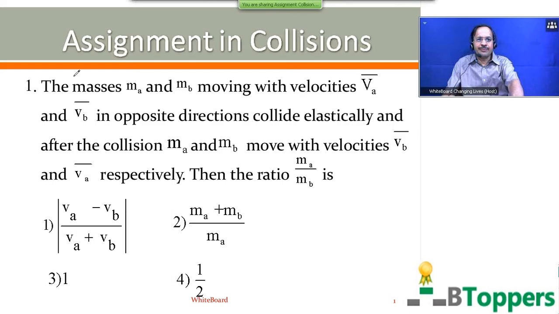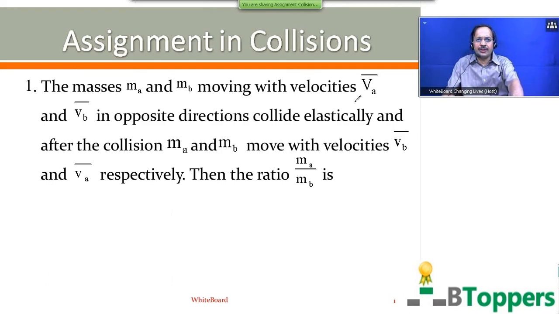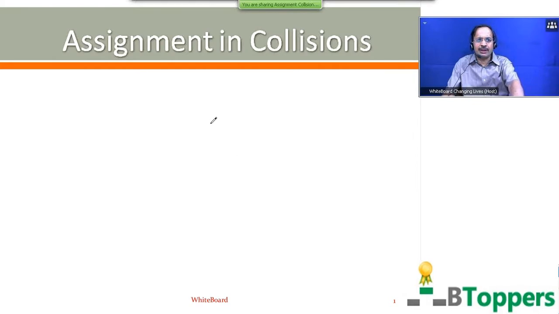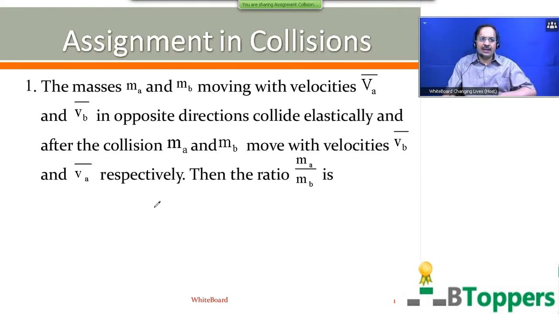The masses MA and MB, moving with velocities VA bar and VB bar in opposite directions, collide elastically, and after the collision MA and MB move with velocities VB bar and VA bar respectively. Then the ratio MA by MB is. This problem is based on the first special case I have discussed in one-dimensional elastic collisions.